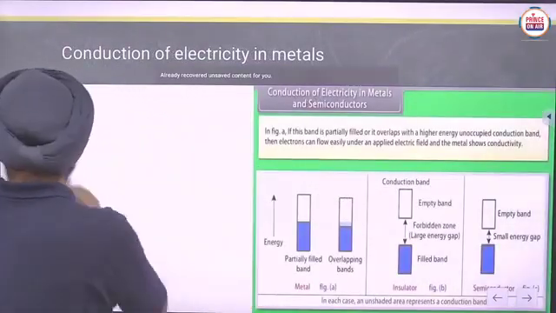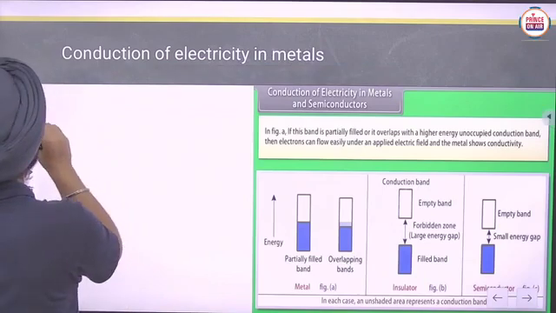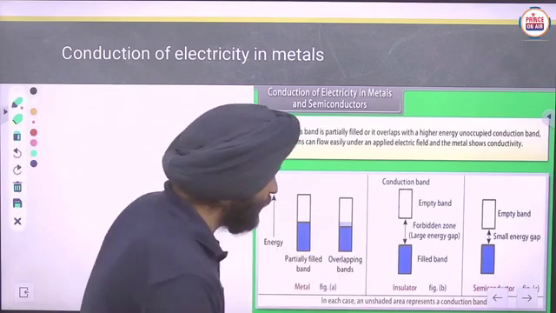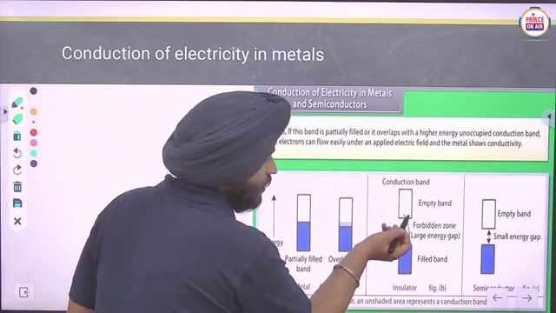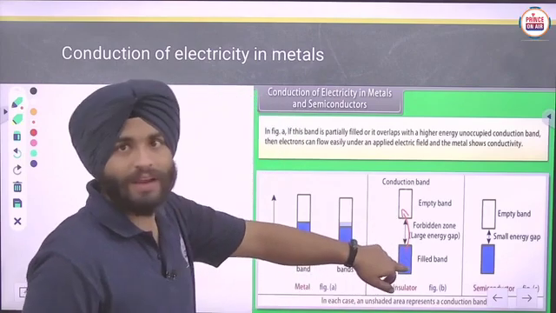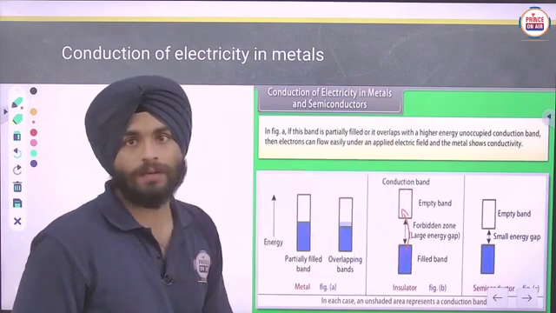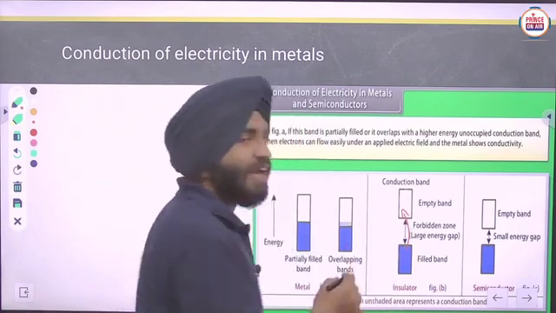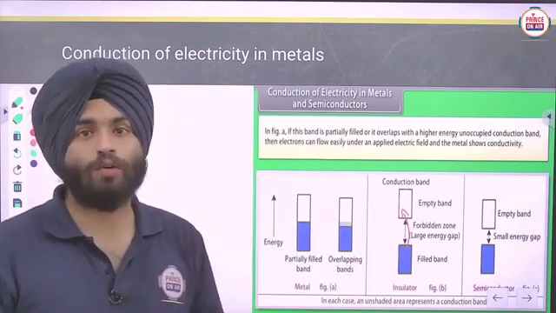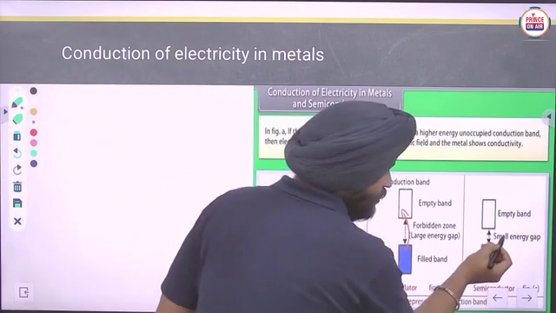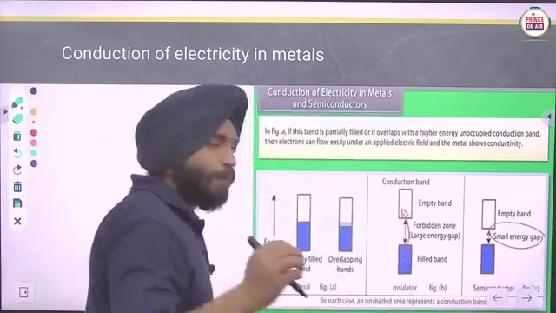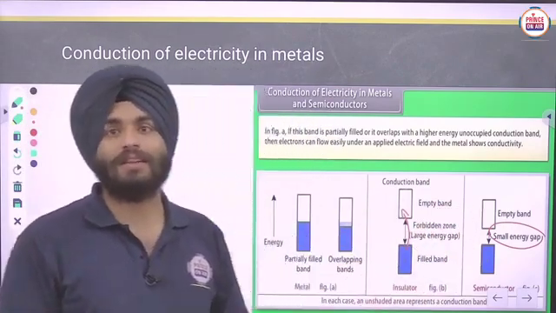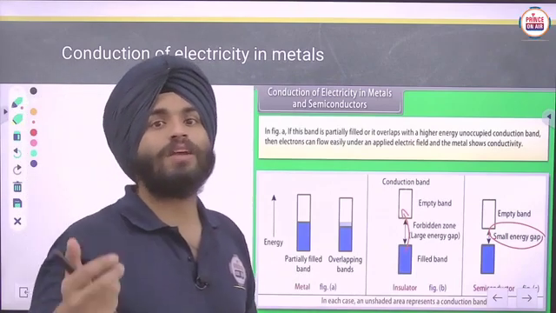In that case we have to apply an extra amount of energy so that the electrons can jump from the lower part to the upper part, that is, the conduction band. Due to the large energy gap, they show negligible conductivity. And in the semiconductor case, the energy gap is small, so if we apply extra energy, the electron can jump from the valence band to the conduction band. In that way, they conduct electricity by applying some amount of external energy.